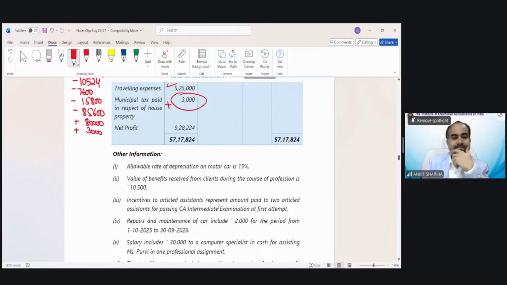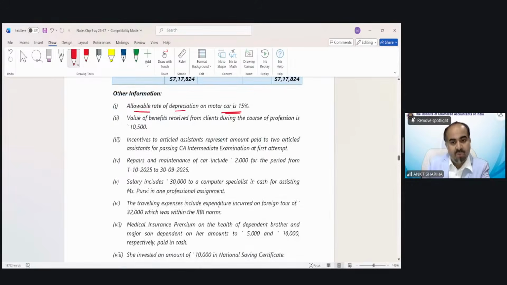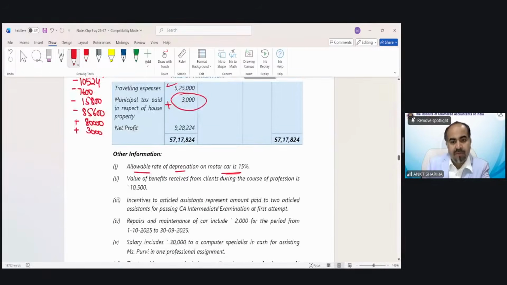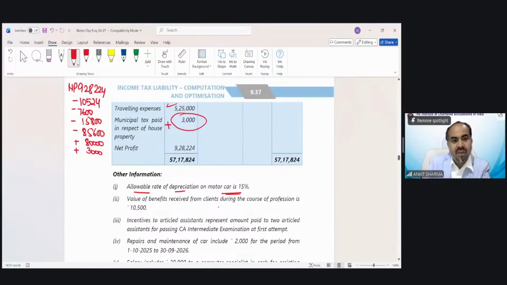Now the allowable rate of depreciation on motor car is 15%. So we have to calculate the 15% depreciation on the motor car, which has been given. Depreciation on this 80,000, 12,000 rupees would be your depreciation.